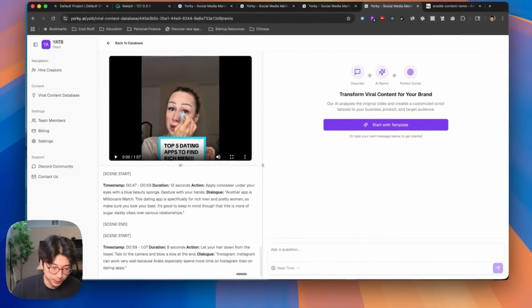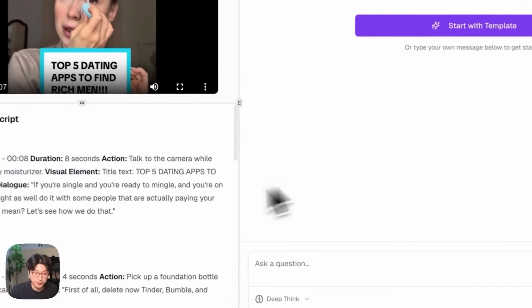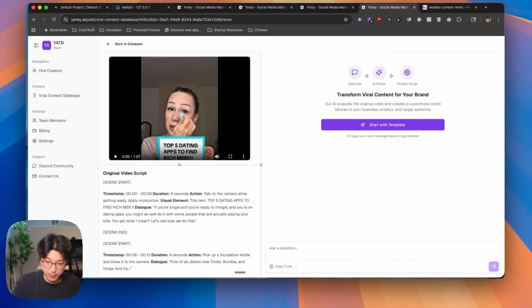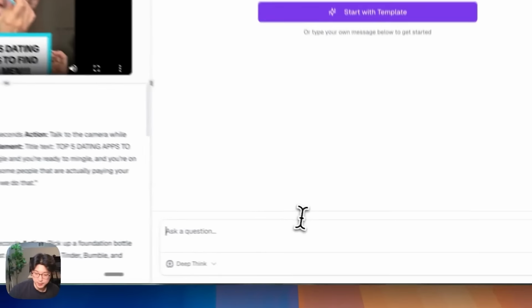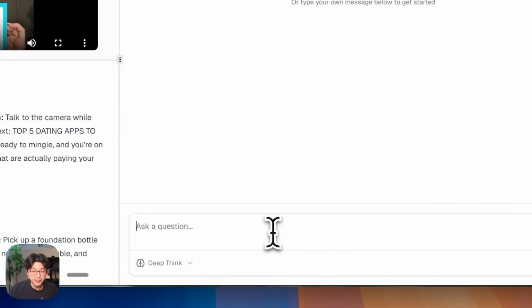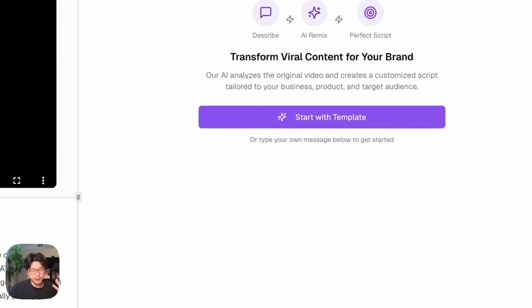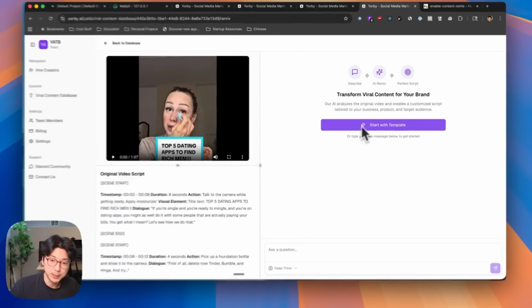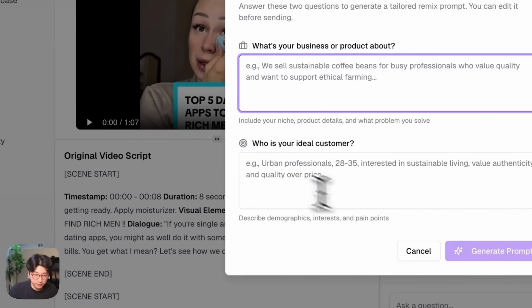Right here, we have the entire script breakdown of this video that we feed in as additional context into our LLM calls. And then we have our agentic chat window right here. So we can just go in and immediately paste in instructions to begin the transformation process, or, to provide a little bit of guardrails and guide the user into providing as good of input as possible, we have a template. From here, we just ask, what's your business and who is your ideal customer that you're trying to target?